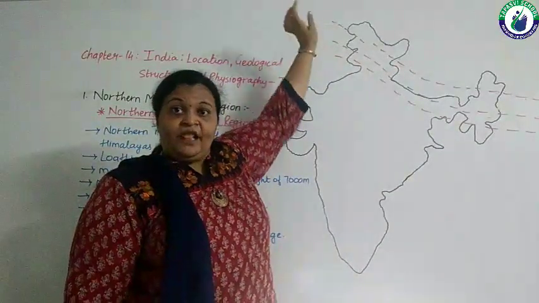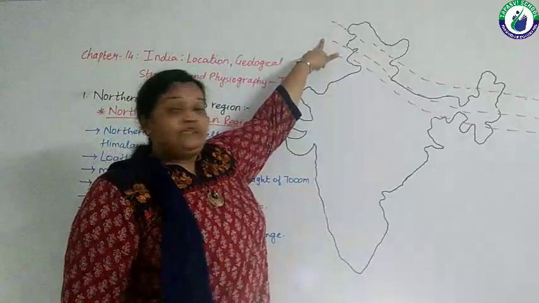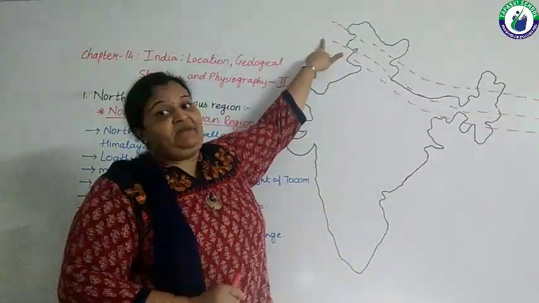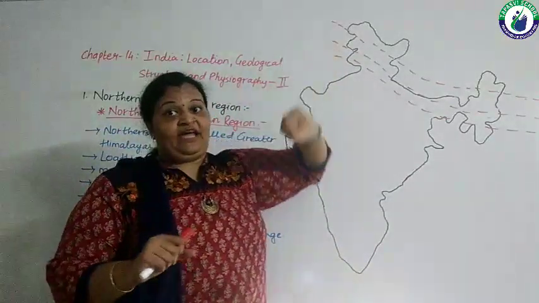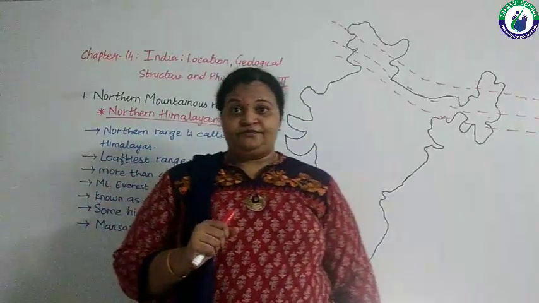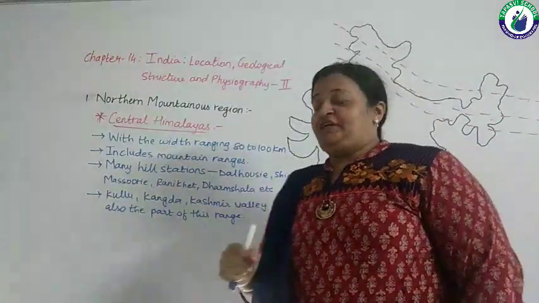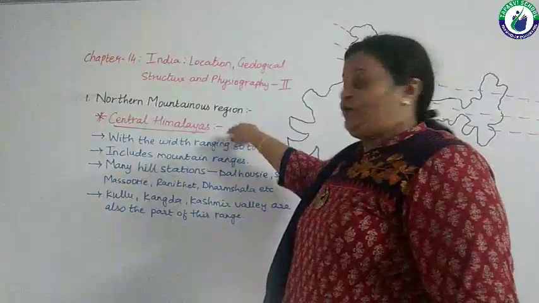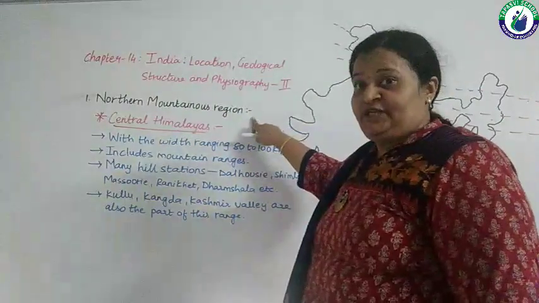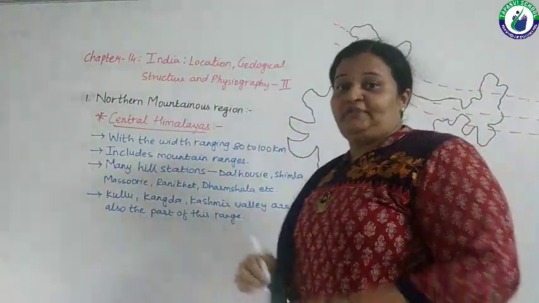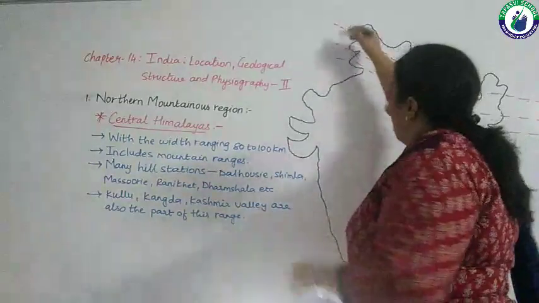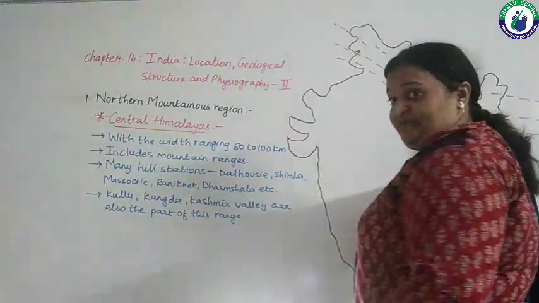The other range is known as Central Himalayas. Let's have a look at it also. Moving towards the second part of the northern mountainous region, which is Central Himalayas. We have already discussed the Greater Himalayas.